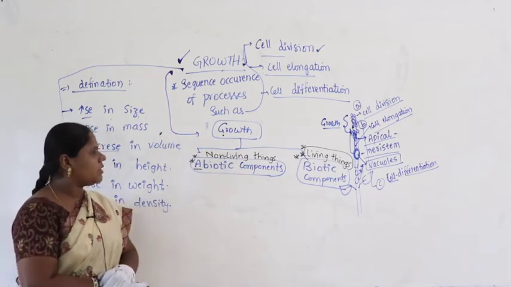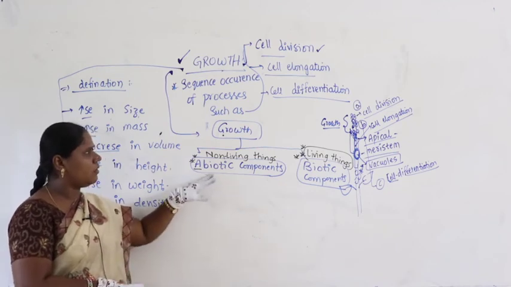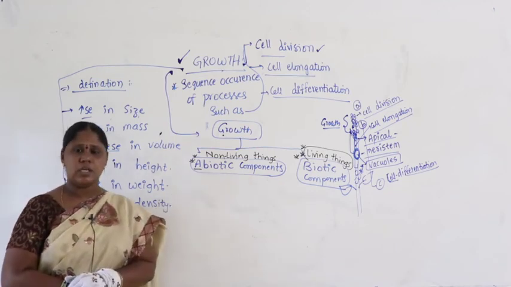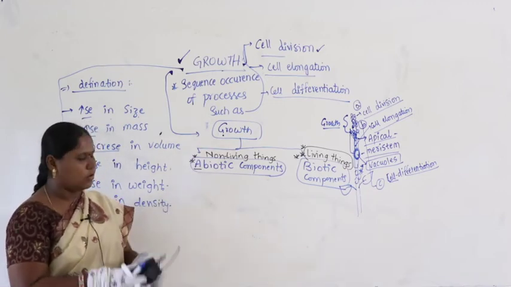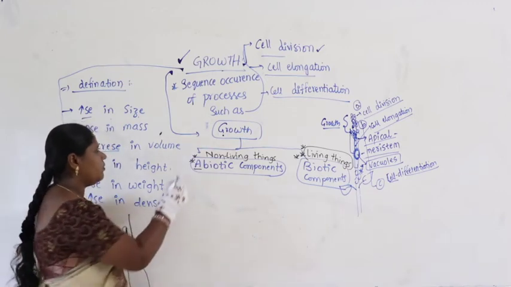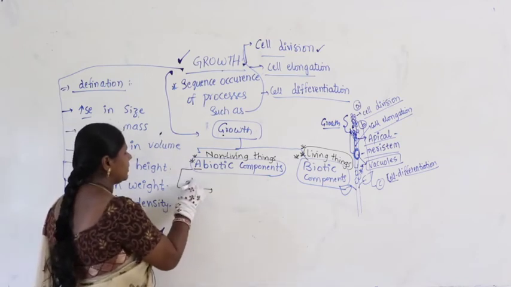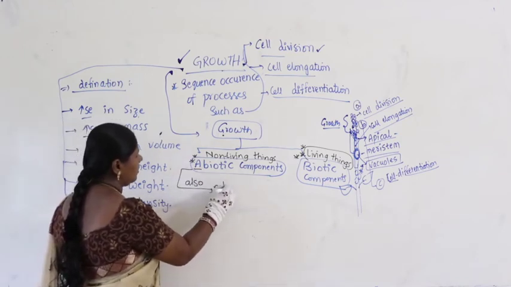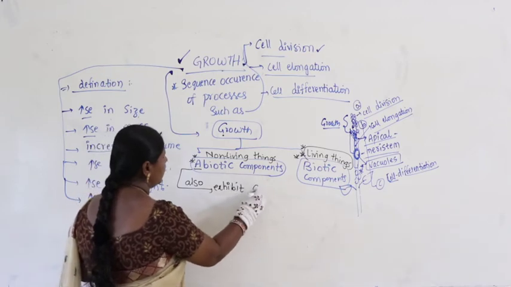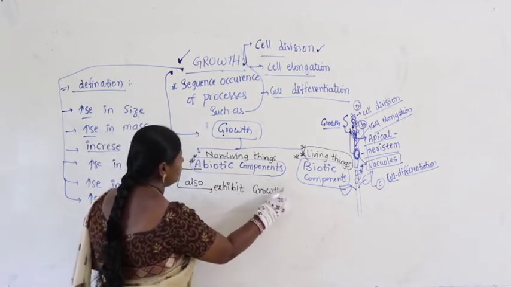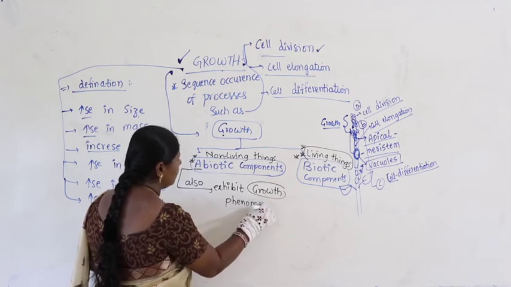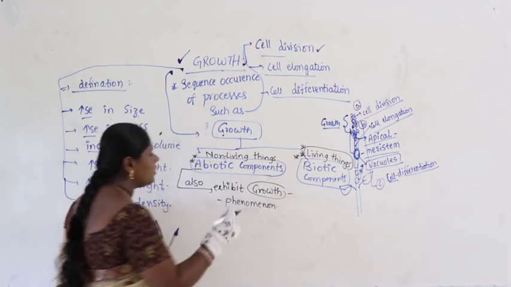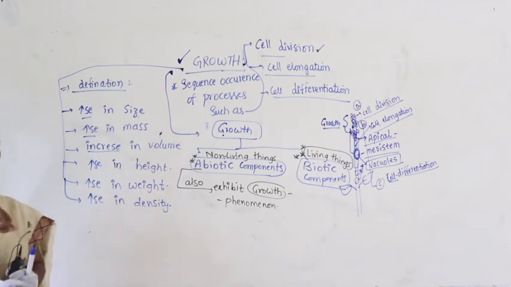Now you might be thinking, why have I written non-living things under growth? That is important to know here, because abiotic components also exhibit the growth phenomenon, meaning they also undergo growth.